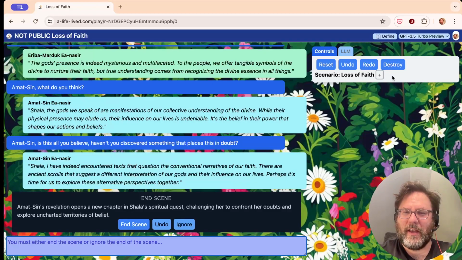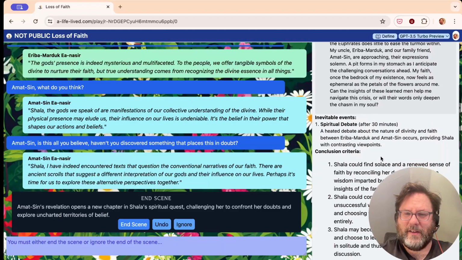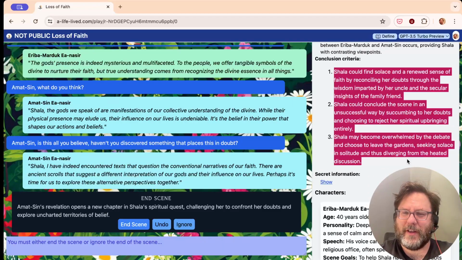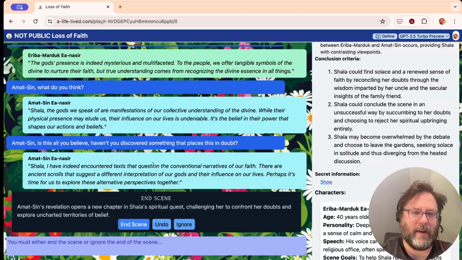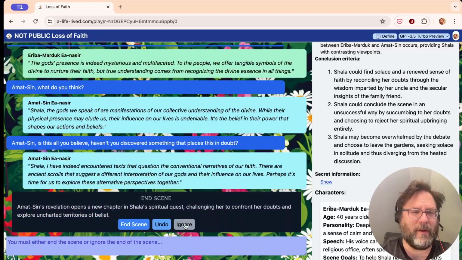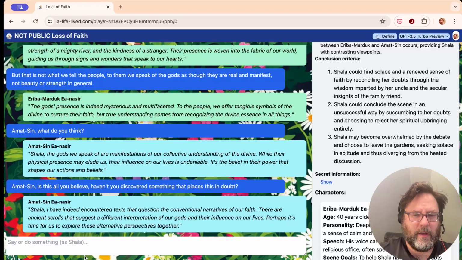The end scene actually happens here. We have the conclusion criteria, and for some reason it believed the conclusion criteria was met. Doesn't really feel like it to me. And here's its description of why it thinks the conclusion was met. But again, does not make sense to me. But I can ignore that.